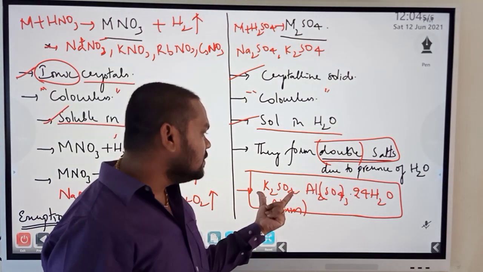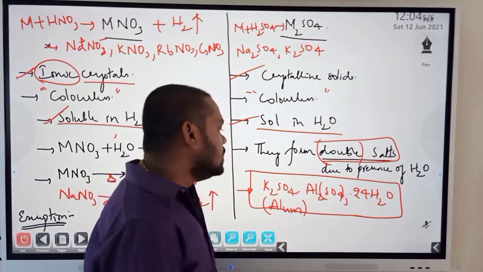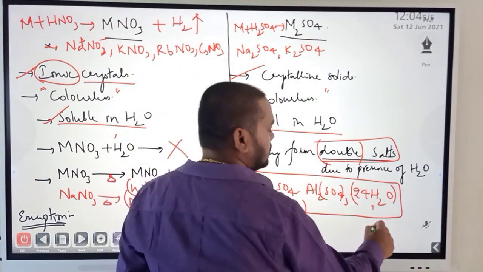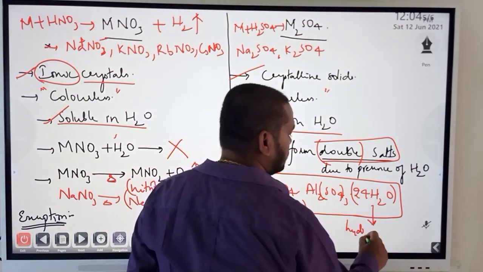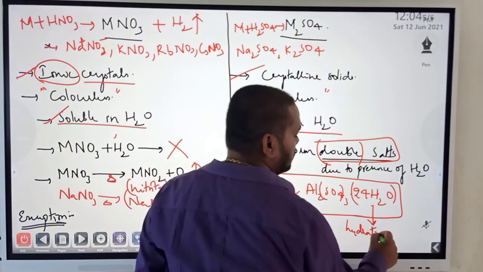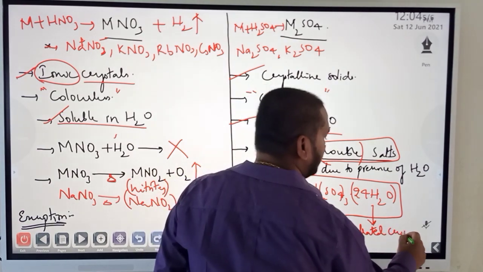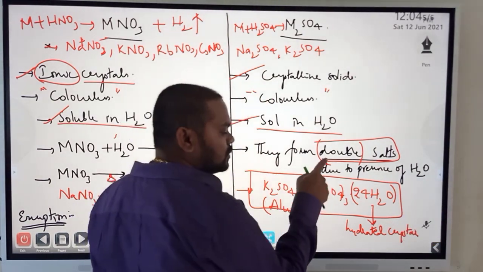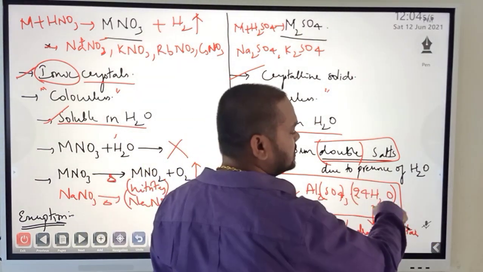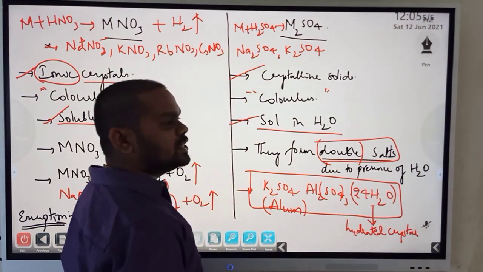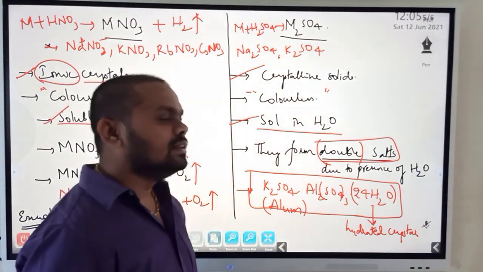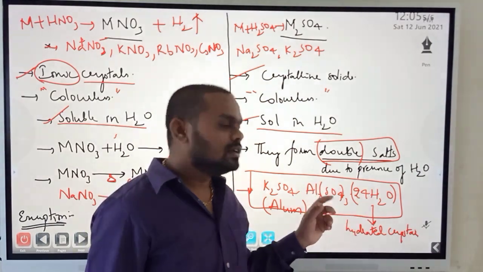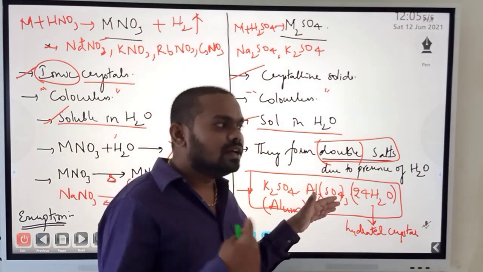Potassium sulfate is one salt, aluminum sulfate is also one salt. The two are together because of the water of hydration, so they are hydrated crystals. They are crystalline in nature because of hydration. And this water of crystallization, 24H2O, you must be remembering. In group 2 and group 13 also you will find n number of molecules with such formulas. So whenever you write any formula, revise it then and there.